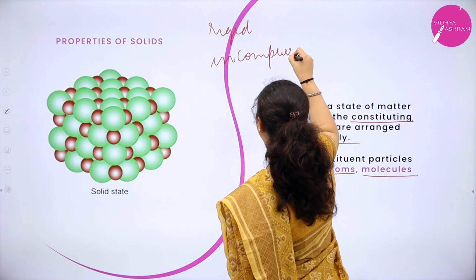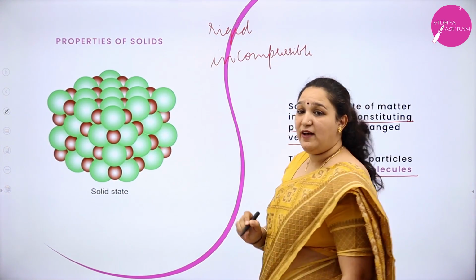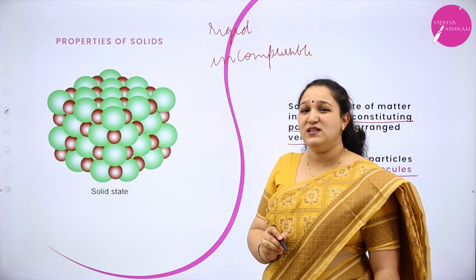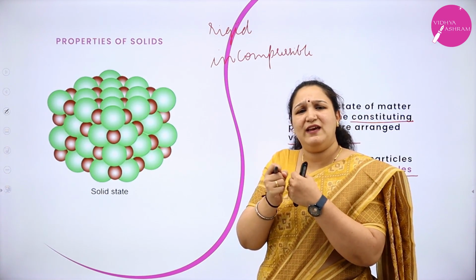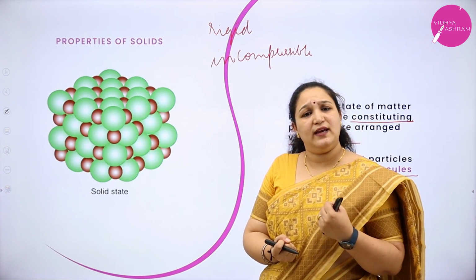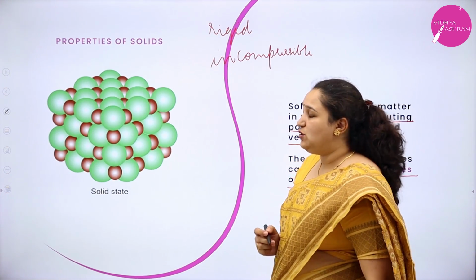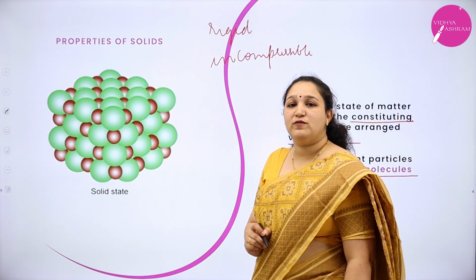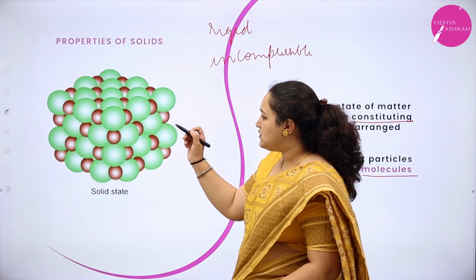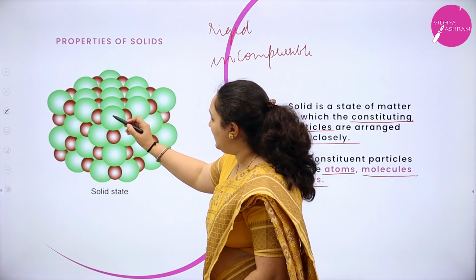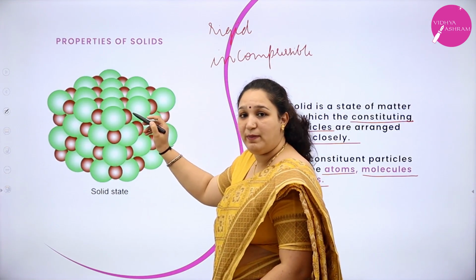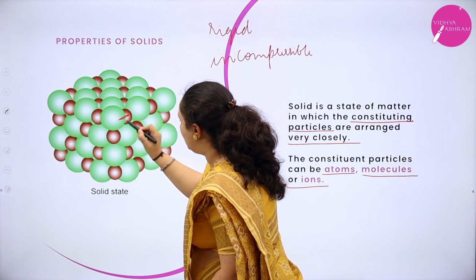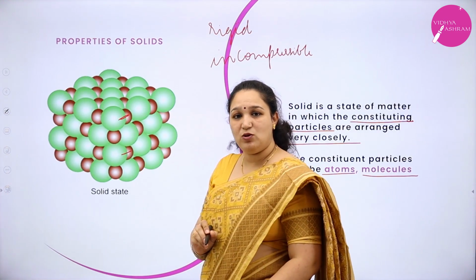I cannot compress the solid very easily. They do not have place to be compressed. They are very, very close to one another. So they are incompressible. Coming to intermolecular force of attraction. Here if you see in this picture, I have depicted a green color particle and a red color particle, and they are very close to one another. Correct? They are very close to one another.